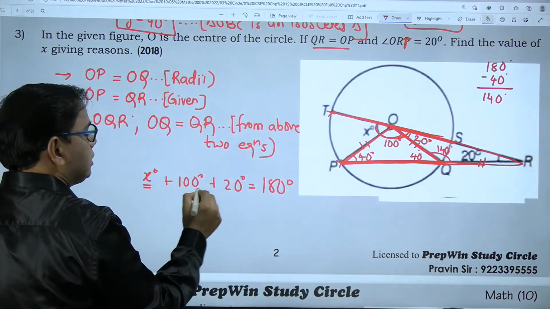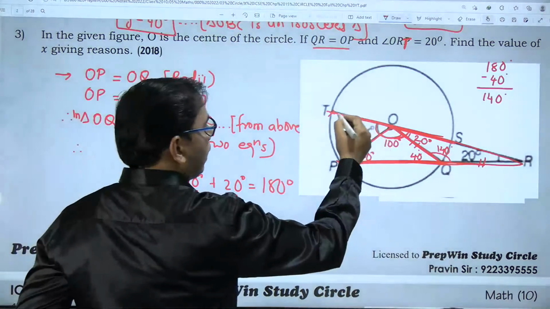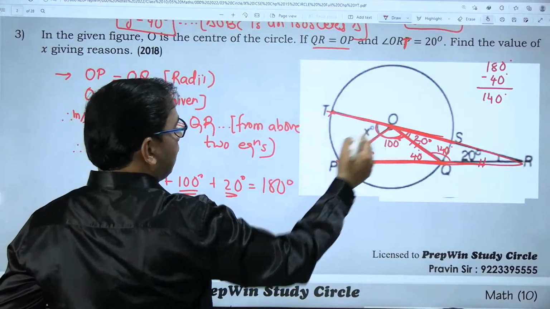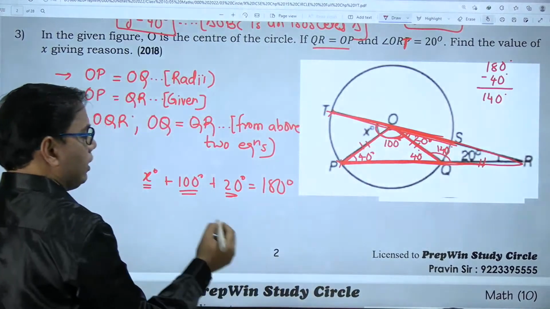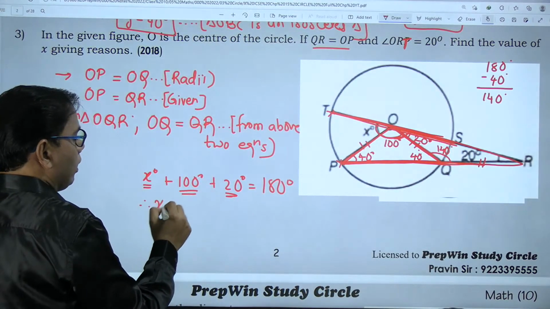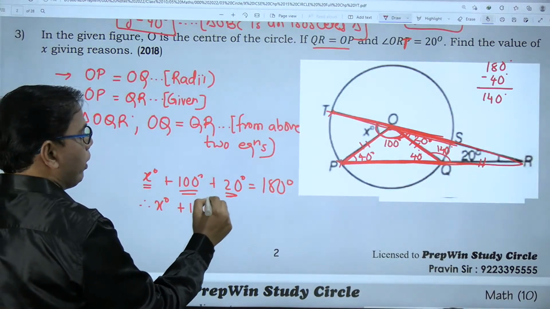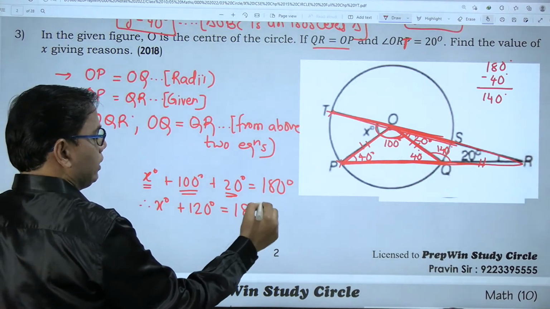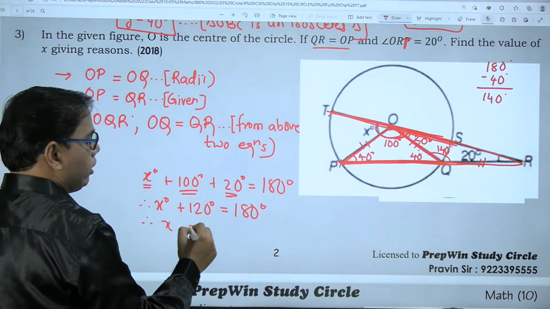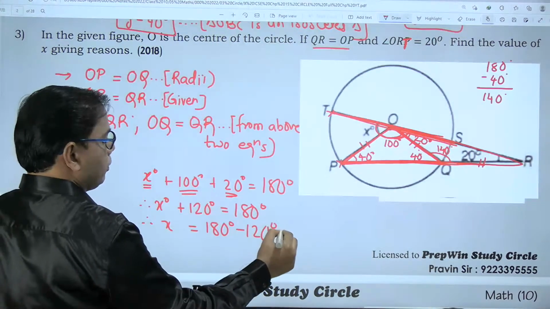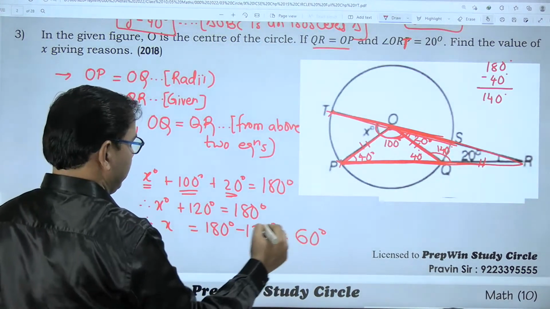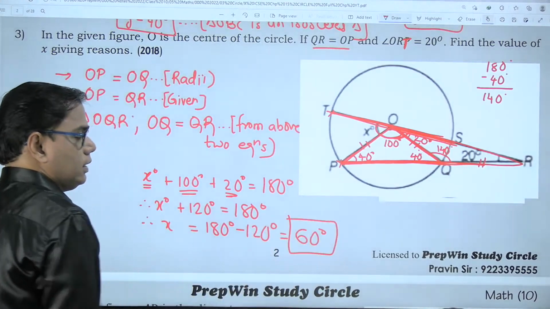Why? Because these three lie on a straight line, and the measure of a straight line is 180 degrees. So x plus 120 degrees is equal to 180 degrees. Plus 120 goes to the other side and becomes minus 120 degrees. So this is 60 degrees. The value of x is 60 degrees.